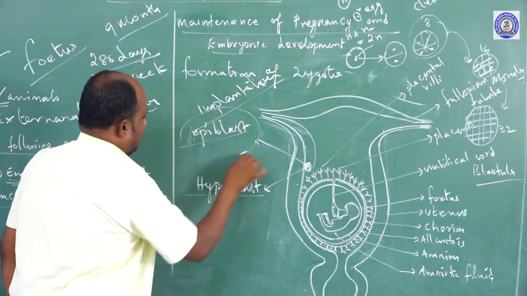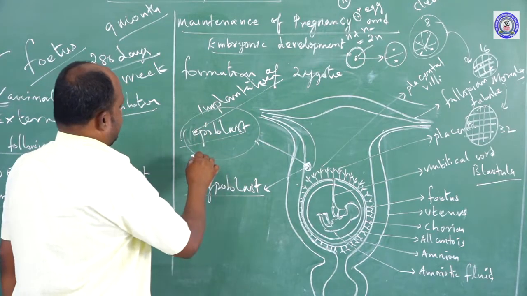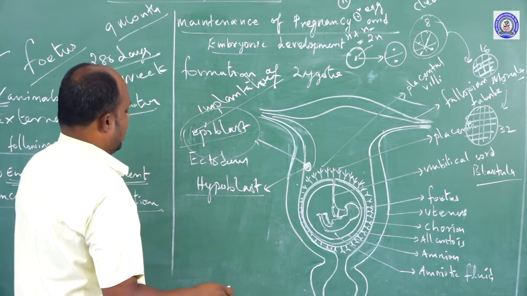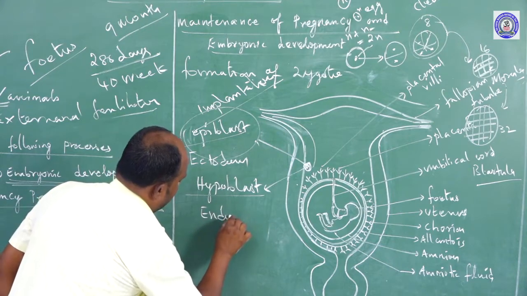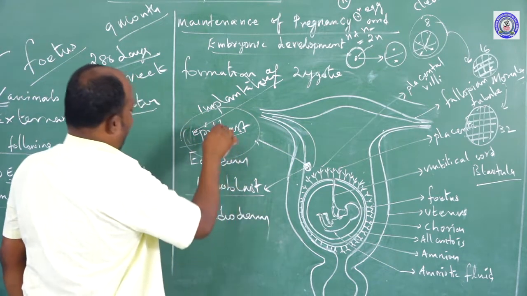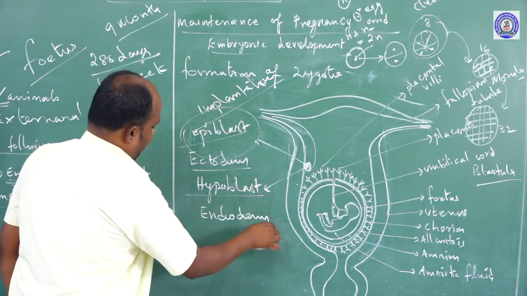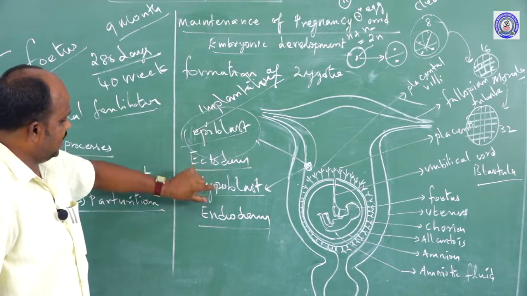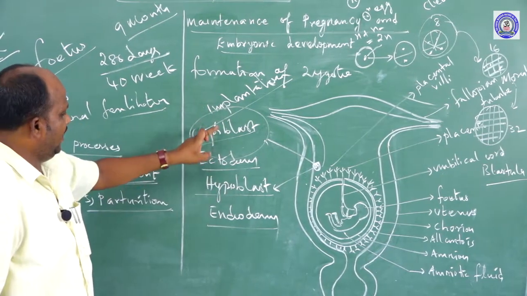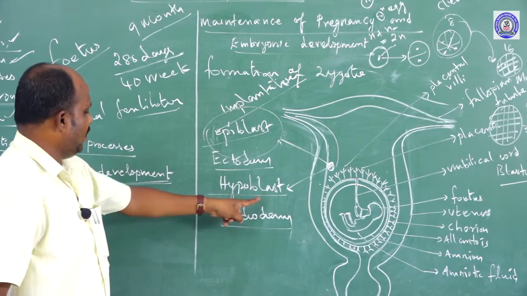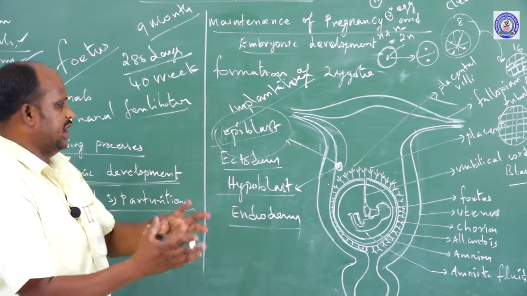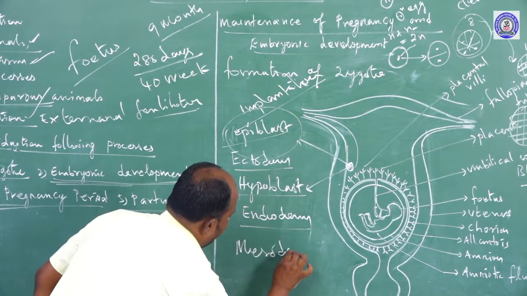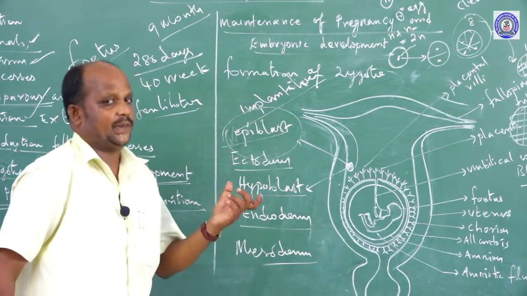The epiblast is converted into ectoderm, E-C-T-O-D-E-R-M. The hypoblast is converted into endoderm. Some cells convert into epiblast, some other cells convert into hypoblast. So the epiblast acts as ectoderm, and the hypoblast converts into endoderm. The remaining cells convert into mesoderm. That mesoderm is the middle embryonic layer.